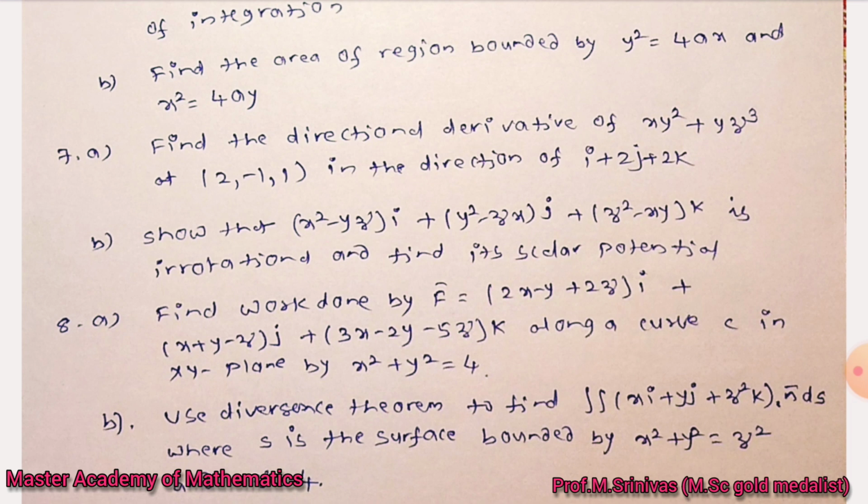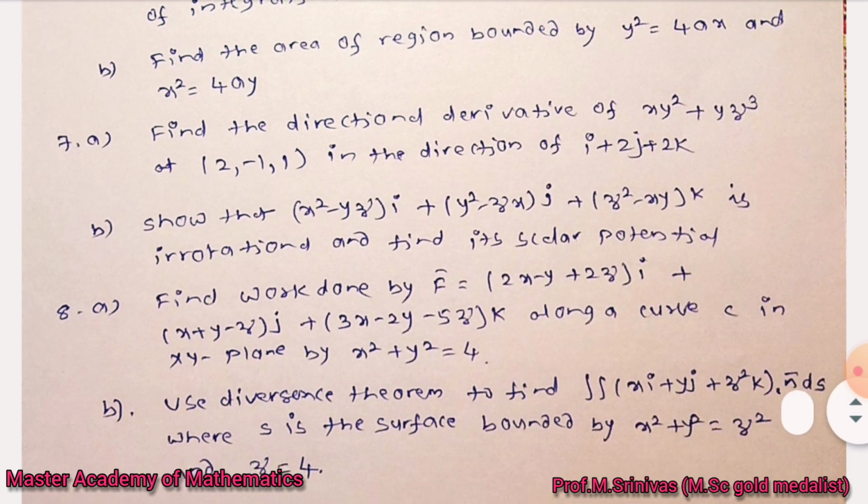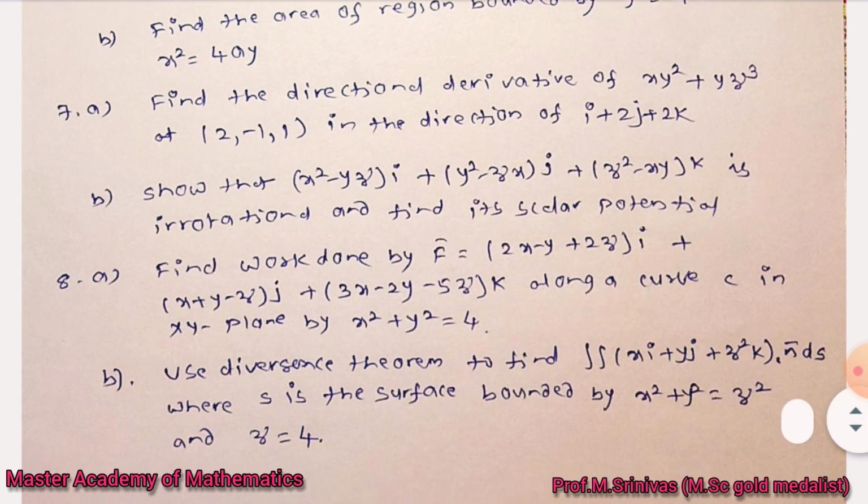You are calculating either work done or circulation, and for either you use the line integral only. So you convert everything into a single variable, and the curve is given as x square plus y square equal to 4. That can be calculated by converting into polar coordinates, like x equal to 2 cos theta and y equal to 2 sin theta, satisfying that condition. Then you convert everything in terms of theta and find the line integral value.